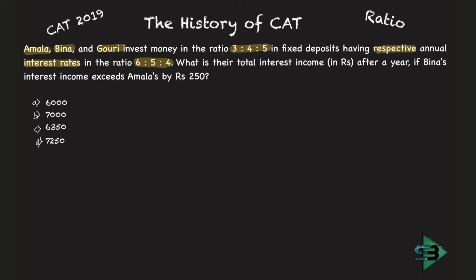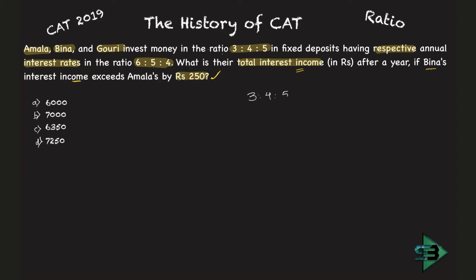What is the total interest income after a year if Bina's interest income exceeds Amla's by rupees 250? What is the total interest income, which means the interest that is being earned by all three, if Bina's interest income exceeds Amla's by 250. So this is again a part of ratio. A ratio part is given to me as an answer, so I am given some value. This value corresponds to what part of the ratio is something that I have to think on this problem. So it is a classic problem on ratio.